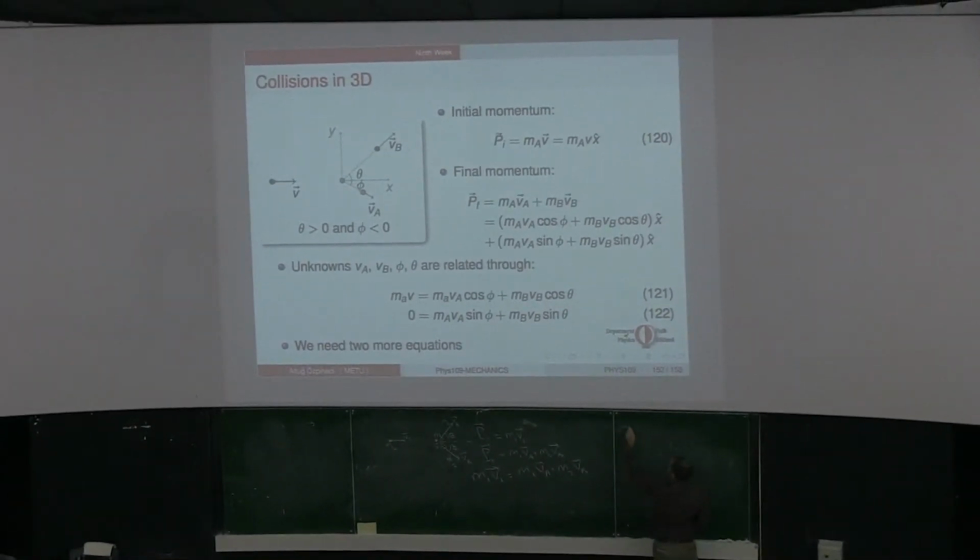Va, the velocity of A after the collision, is its magnitude times cosine theta in the x-hat plus Va times sine theta in the y-hat. Now Vb is equal to Vb times cosine phi in the x-hat plus Vb times sine phi in the y-hat.